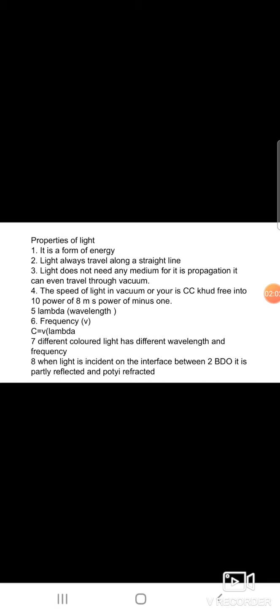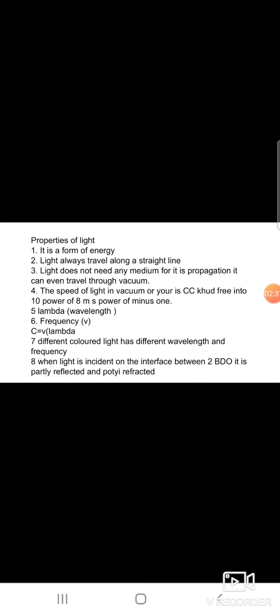Properties of light. Light is a form of energy. Light always travels along a straight line. Light does not need any medium of propagation. It can even travel through a vacuum. The speed of light in vacuum is c, which equals 3 into 10 power of 8 meters per second, that is 3 × 10^8 m s^-1.